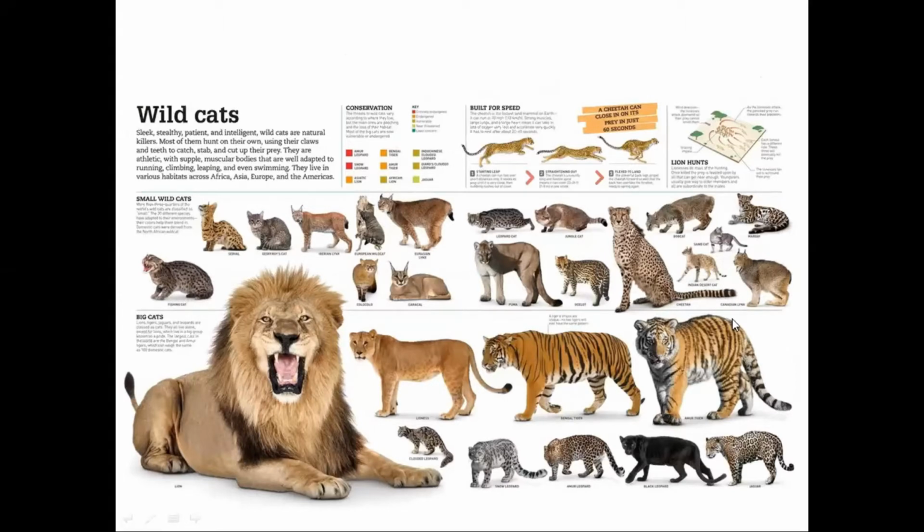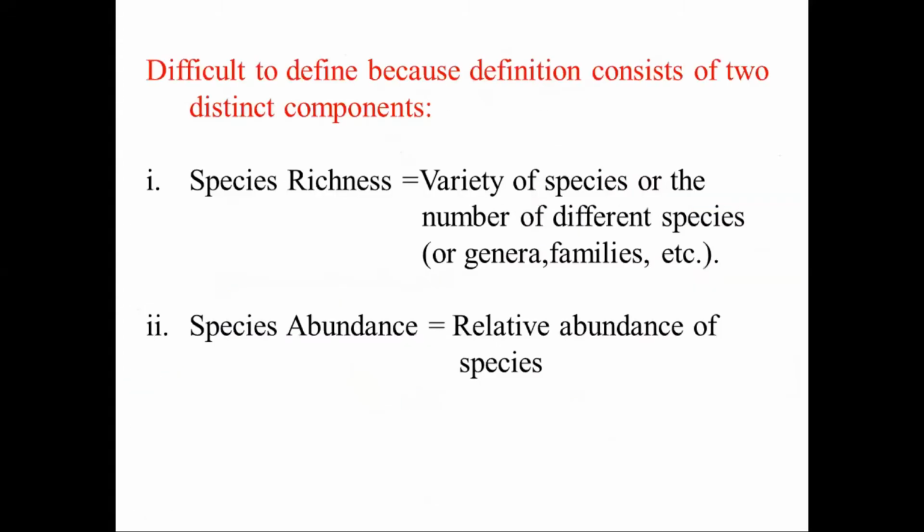Okay, so this is the species diversity. We call this because they are separately interbreeding and separately producing their offspring.